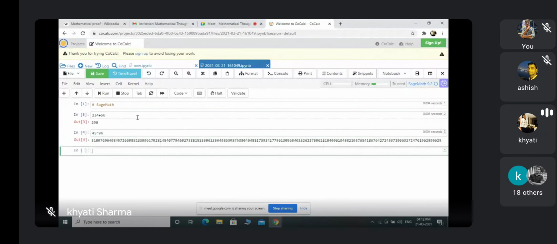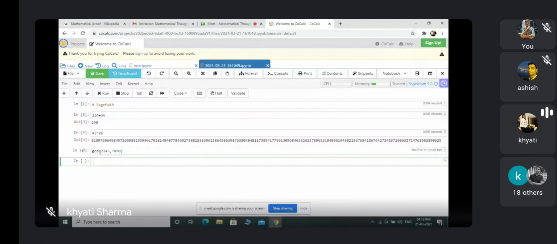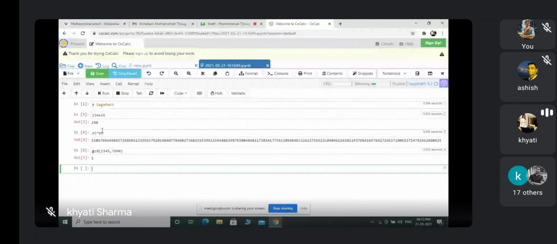So these things we cannot do by using usual calculators. Or you can find out the GCD of two numbers here. These are the commands. So you can give this basic calculation.